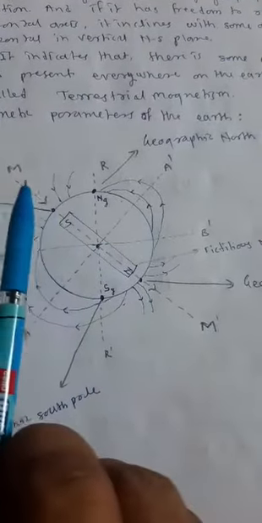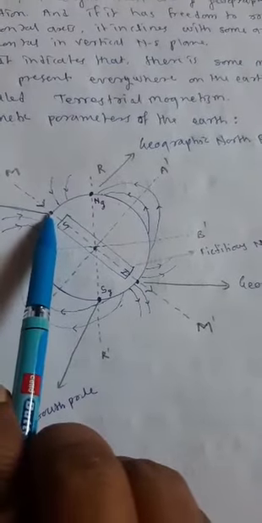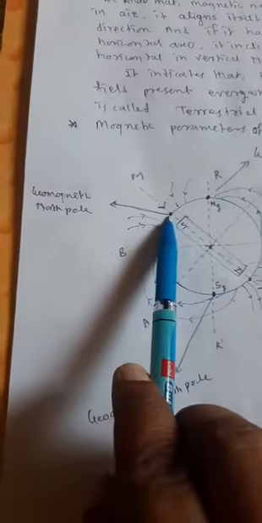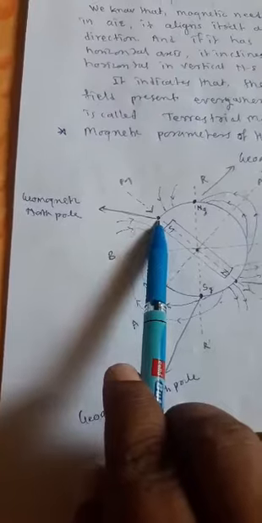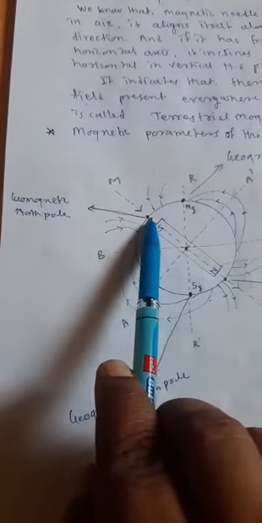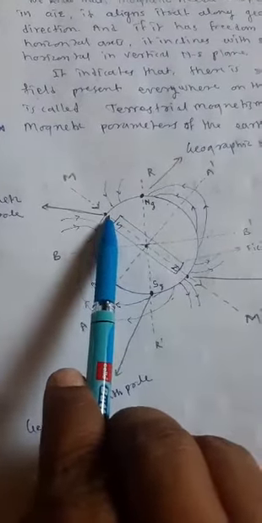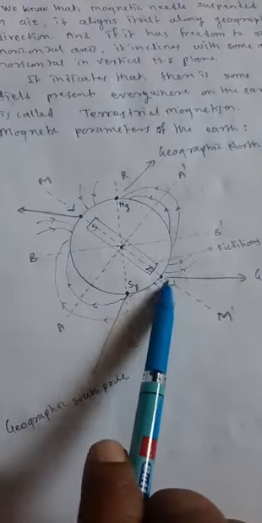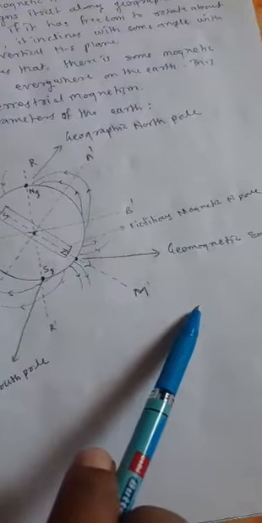And this point on the surface of the earth is known as the geomagnetic north pole, and this pole is known as the geomagnetic south pole.